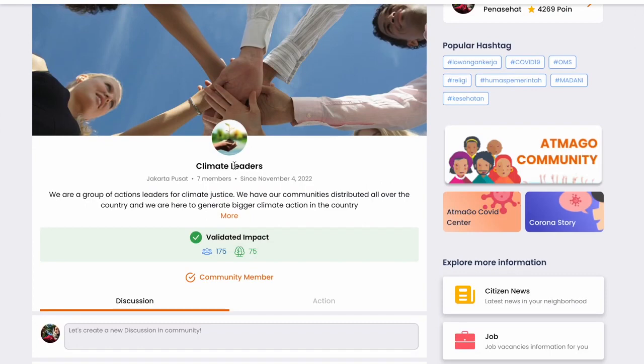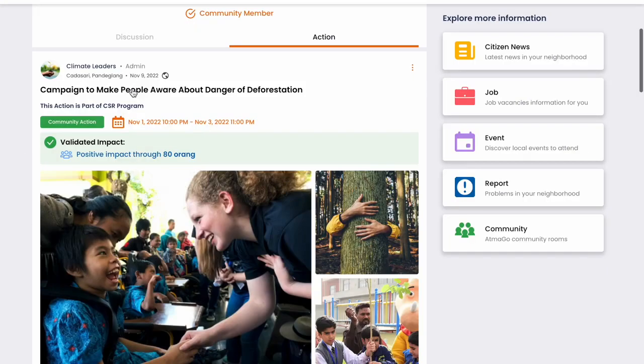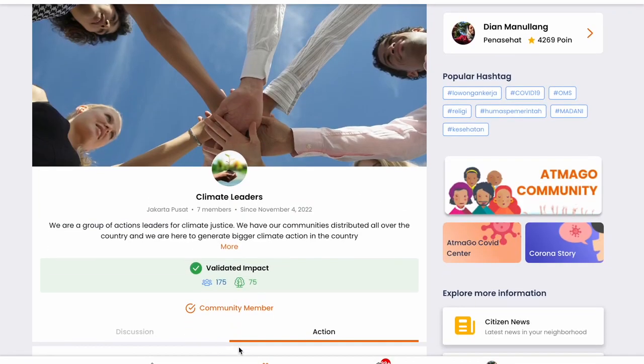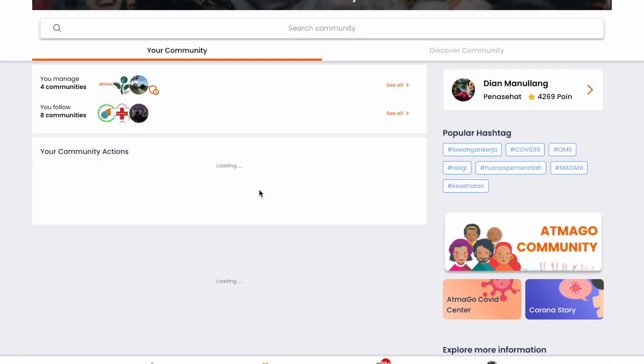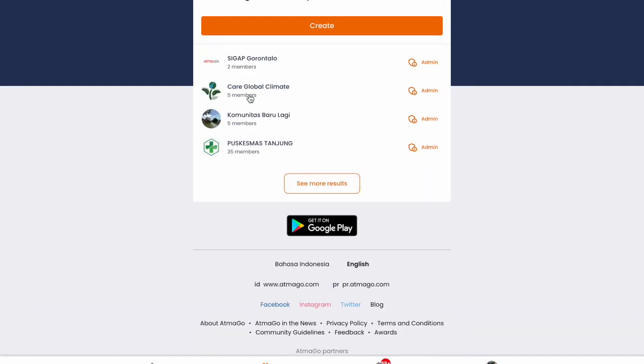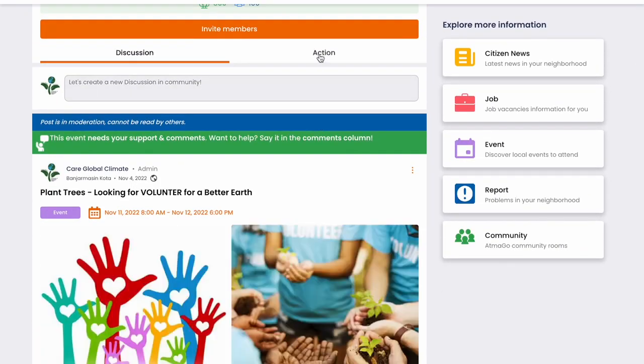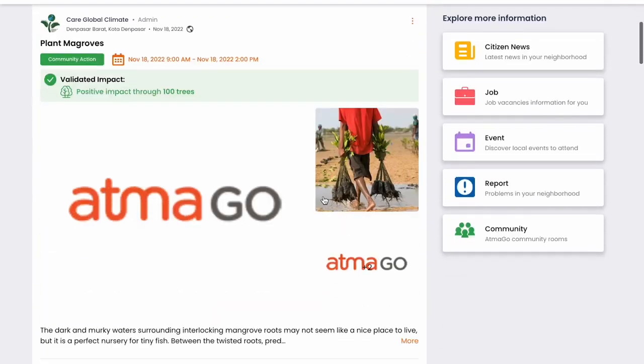And as I said before, this kind of action can also be joined by other communities. So if I go back to my feed and see other communities, I could actually see other communities who joined into that action as well.